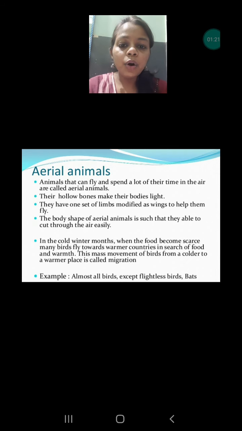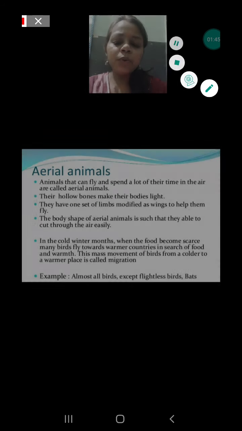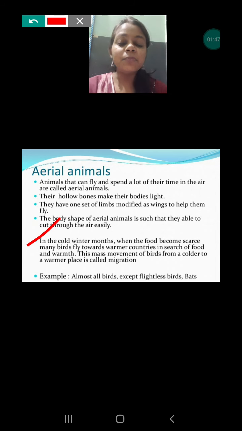Second, their hollow bones make their body light. Which type of bones are they having? Hollow bones. They have one set of limbs modified as wings to help them fly. We will discuss this point also. Their body shape is also different from other animals. Which type of body shape are they having? We will also discuss this, and we will also discuss migration.